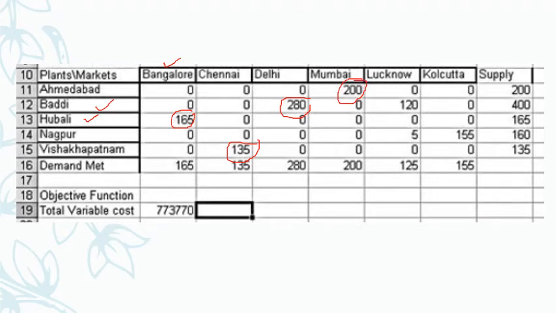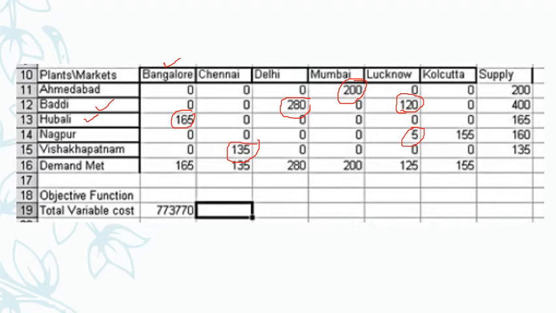And plant at Nagpur, see, the demand at Lucknow is met by 120 from Baddi. See here, 120 from Baddi, because the total capacity itself is 400. Remaining 5 from Nagpur. Total 125 is met.